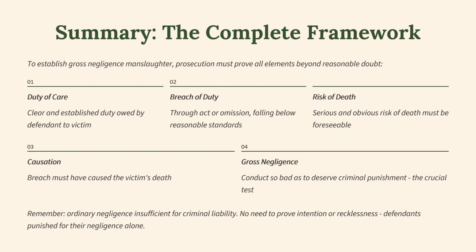So just by way of summary, to establish gross negligence manslaughter, prosecutions must prove all elements beyond reasonable doubt. So remember, there are basically 4 or 5 elements. You've got a duty of care, a clear and established duty owed by the defendant to the victim. The second one is breach of the duty through act or omission falling below reasonable standards. Part of that is that it's got to be a risk of death. Serious and obvious risk of death must be foreseeable.